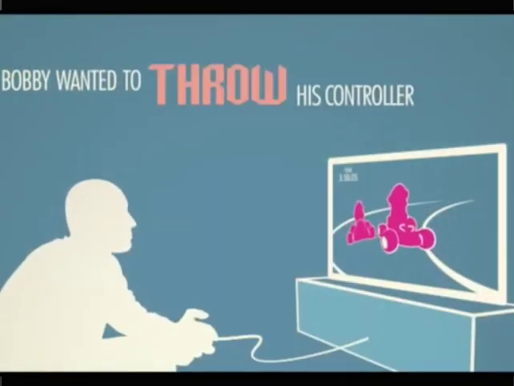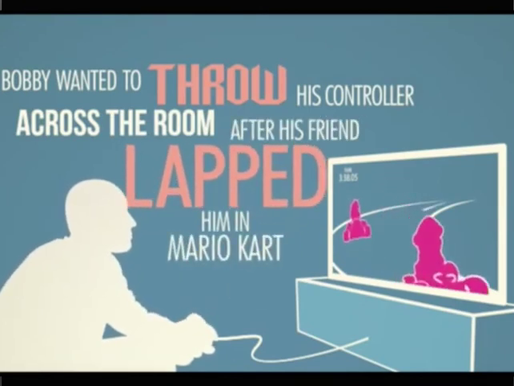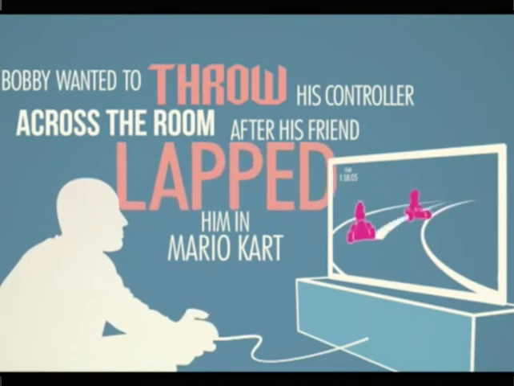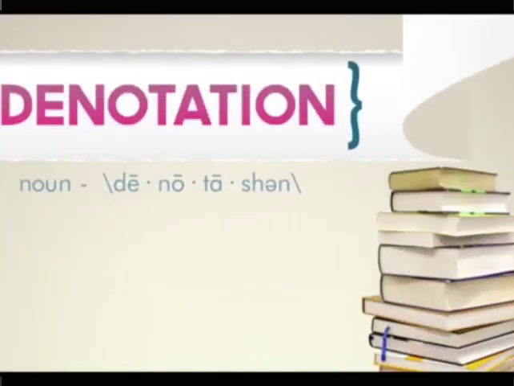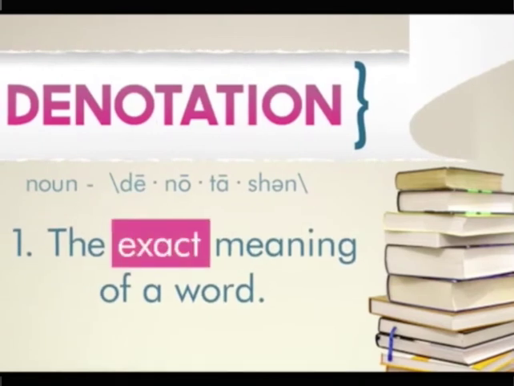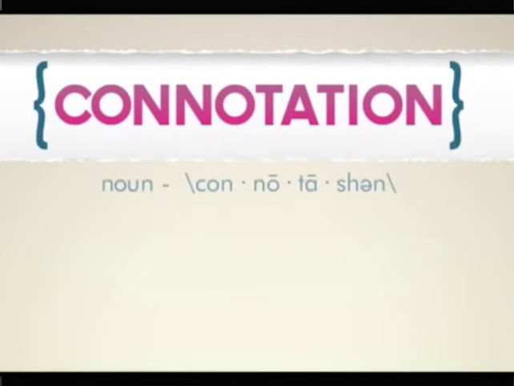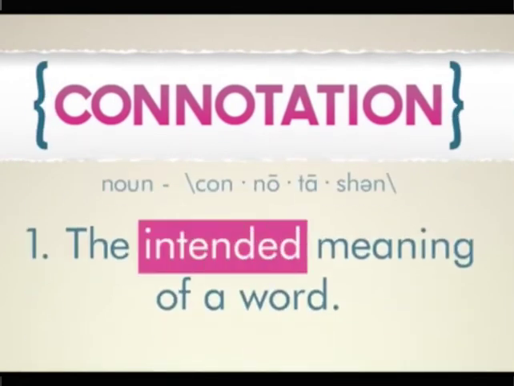But what if we said, Bobby wanted to throw his controller across the room after his friend lapped him in Mario Kart? Here, lapped means Bobby's friend is an entire track length ahead of him. Ouch. These are two examples of denotation, a word's exact meaning. Words can also have different meanings depending on how they're used in context. This is called connotation. It refers to a word's intended meaning.